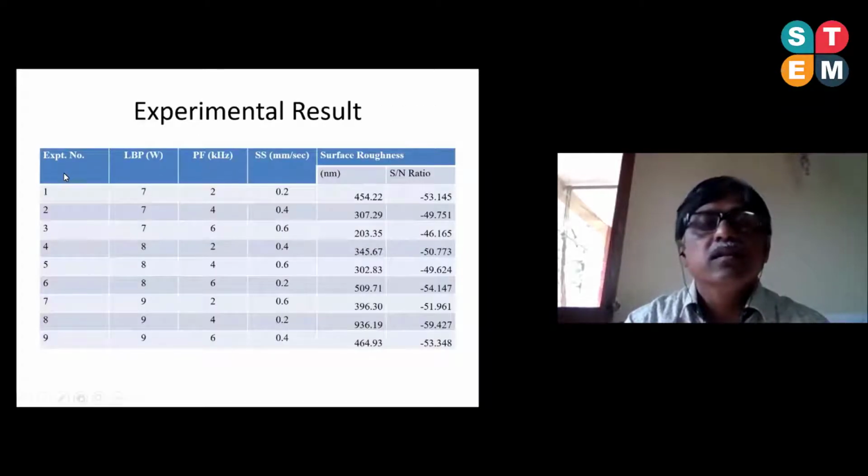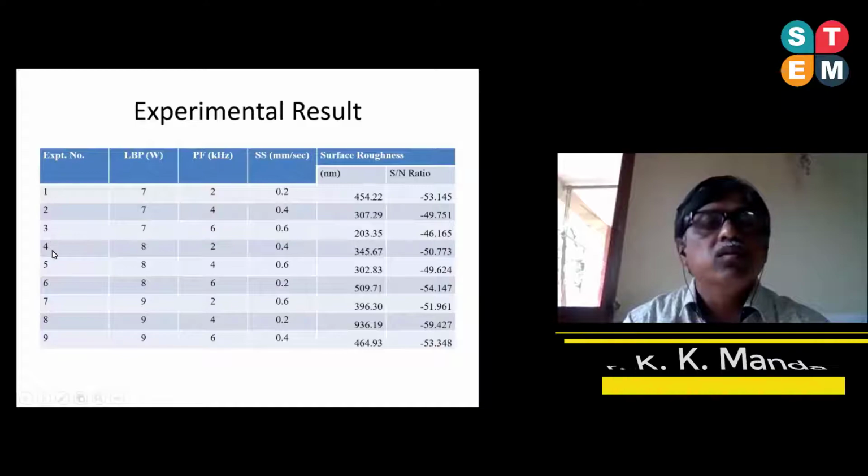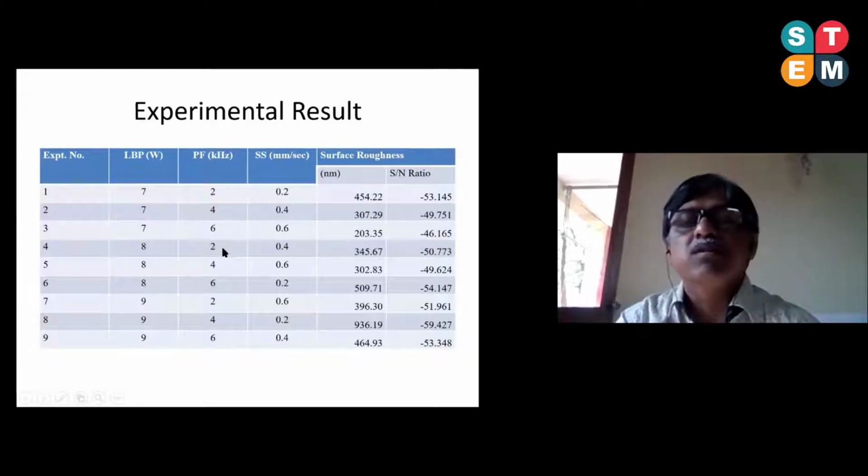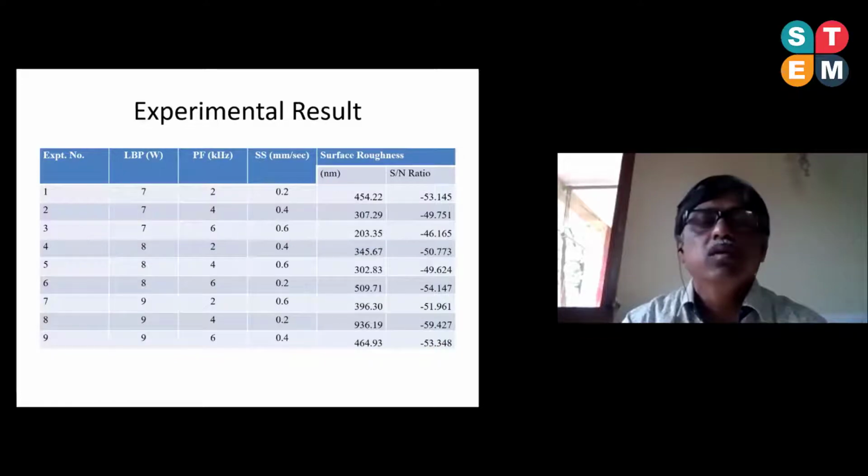These are the results. So see, this is experiment number 1, 2, 3, 4. In this way, we have done the 9 experiments by choosing the selections of the parameters, though we have applied the Taguchi methodology L9 orthogonal array. So these are the combinations of parameters, and under these combinations, we have achieved this actual surface roughness in terms of nanometer. These are the corresponding values, and at the same time we have also calculated the SN ratio.